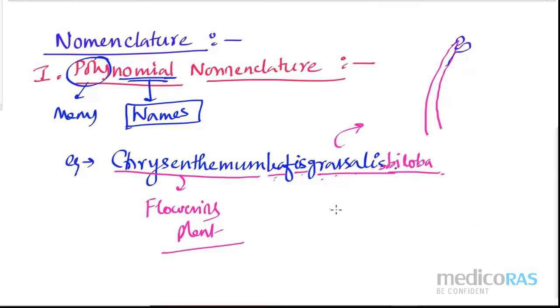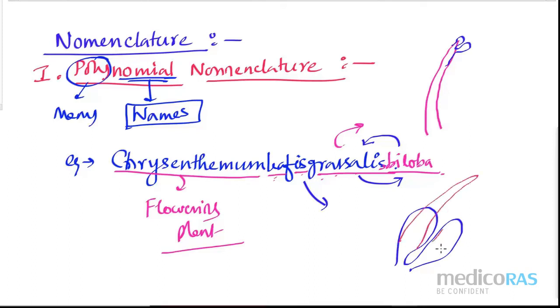And some people might have this concept, like, if I change this to what? Biloba, if I write first and then I write grassalis, therefore what I can understand is that the chrysanthemum leaf is bilobed. That means the leaf must have two bilobed structures like this, and it is grass-like. So it will be something like this. I can draw.